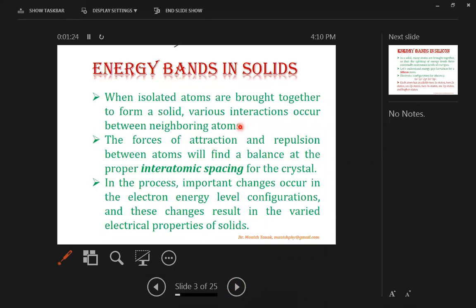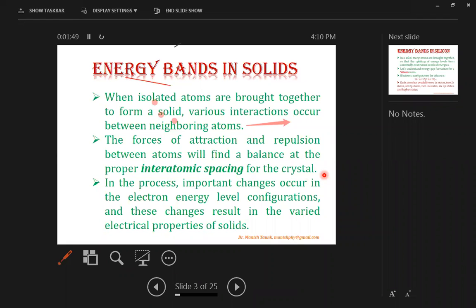So when isolated atoms are brought together to form a solid, various interactions occur between neighboring atoms. The forces of attraction and repulsion between these atoms will find a balance at the proper interatomic spacing for the crystal. And this interatomic spacing is known as the intermolecular distance. It is generally denoted as the small d.